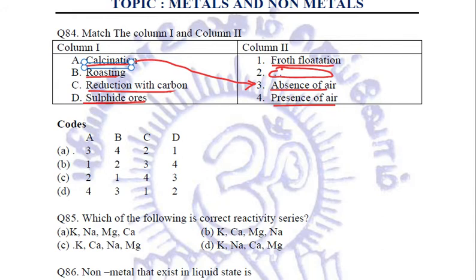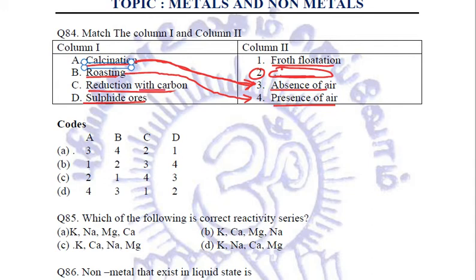Now, because we are so knowledgeable and intelligent, even though this second process is somehow missing, I don't know why, a misprint or something, we can still make out the answer. Let us see how. Calcination is the process of heating a carbonate ore in the absence of air to convert it into oxide form. Roasting: what is the definition of roasting? It is the process of heating a sulfide ore in the presence of air to convert it into oxide form.